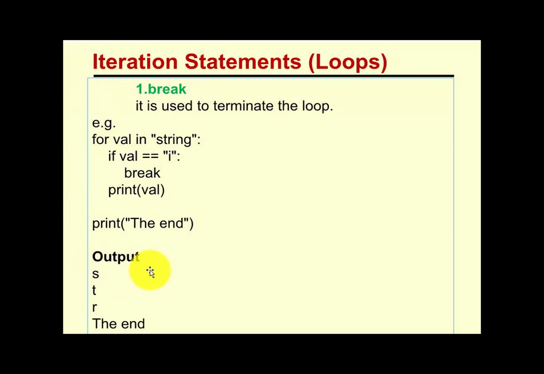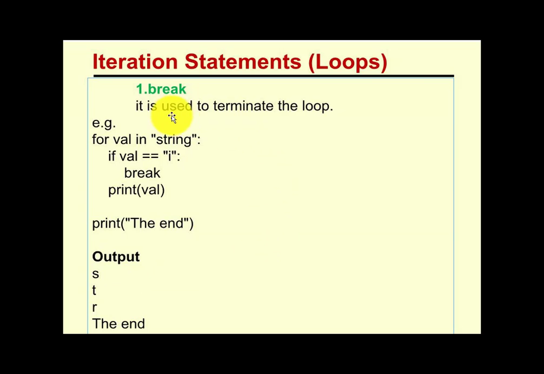In this example, you see we want to execute only "str". This is actually a string, but we want to terminate that string at the "ing". Clear? Only "str" we want to execute. So how can you execute it?